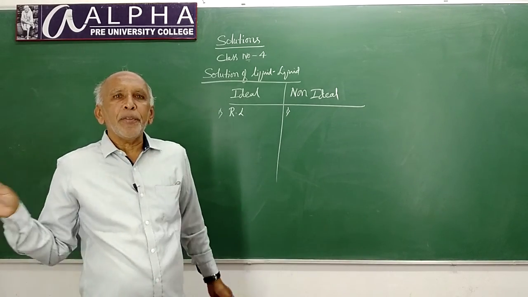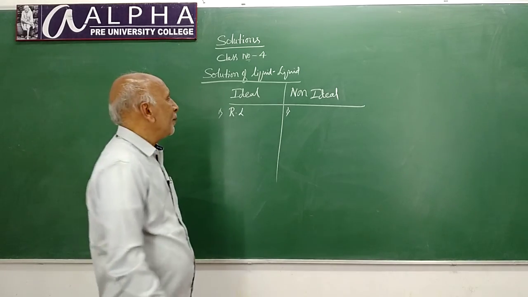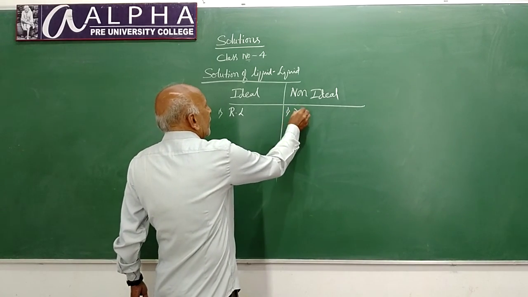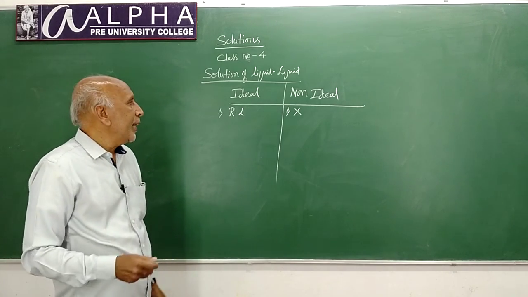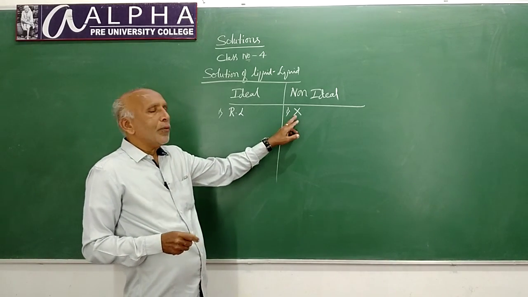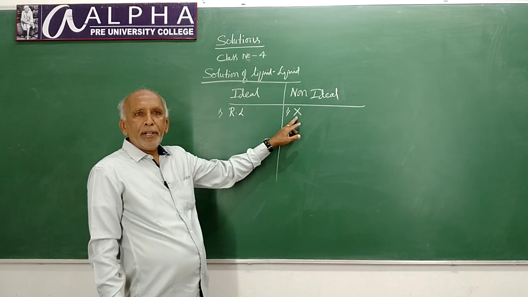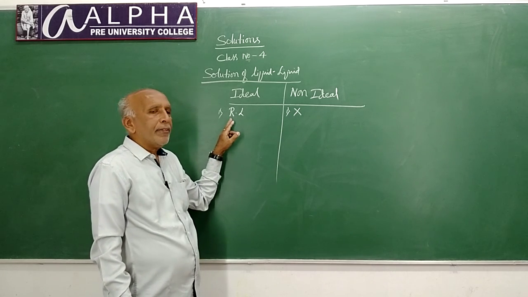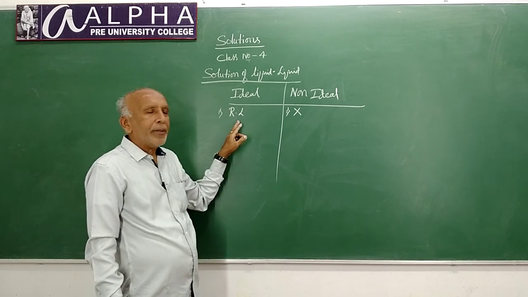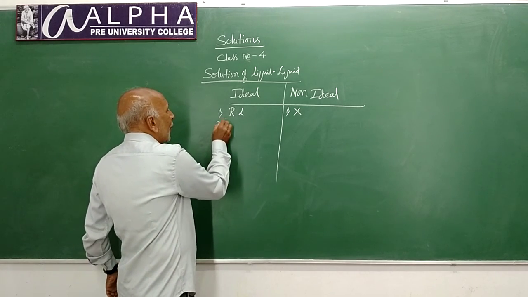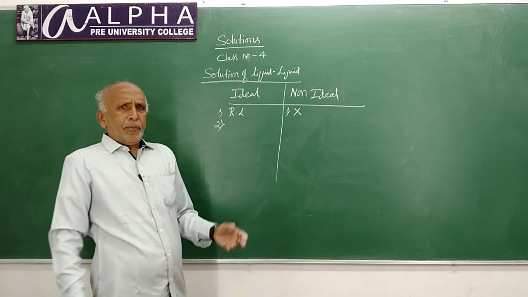They deviate from Raoult's law, so they do not follow Raoult's law, whereas ideal solutions follow Raoult's law. One point.